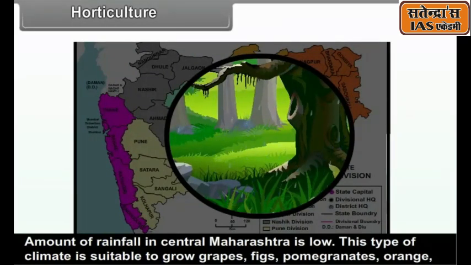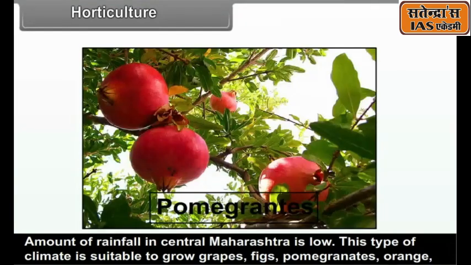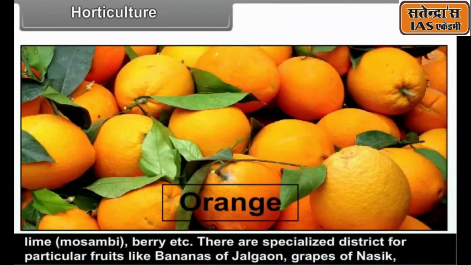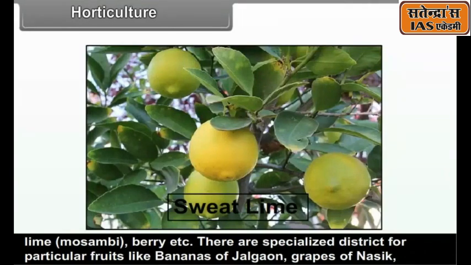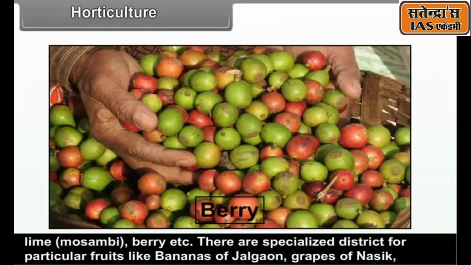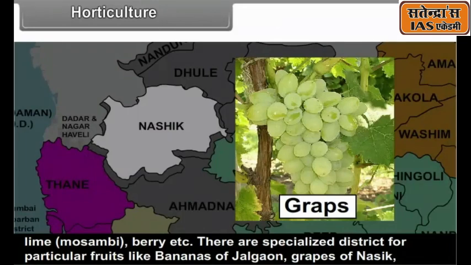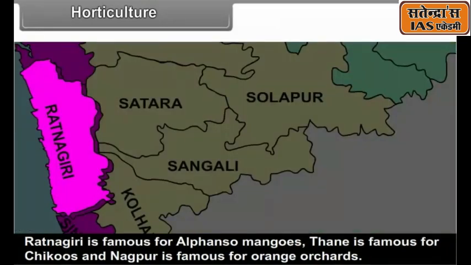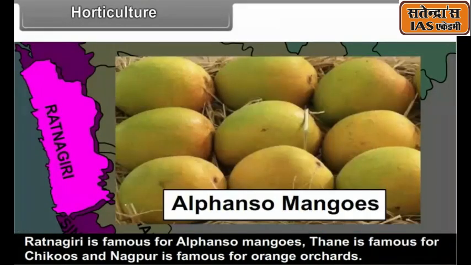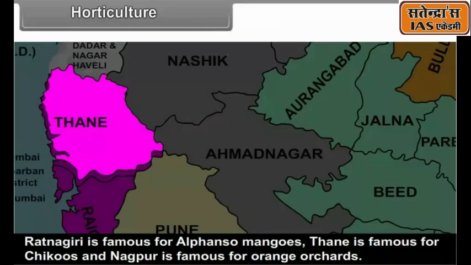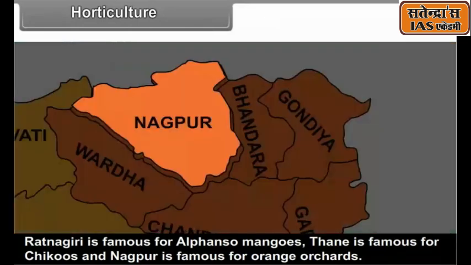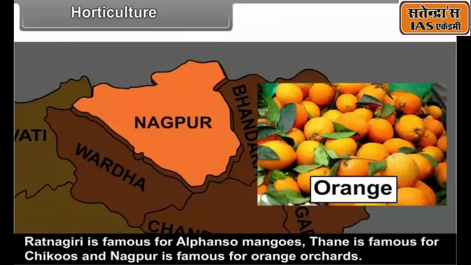This type of climate is suitable to grow grapes, figs, pomegranates, oranges, sweet lime that is Mosambi, berry, etc. There are specialized districts for particular fruits like bananas of Jalgaon, grapes of Nasik. Ratnagiri is famous for Alfonso mangoes. Thane is famous for chikus and Nagpur is famous for orange orchards.